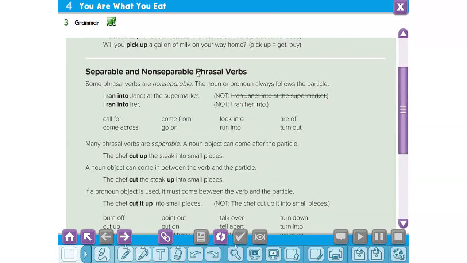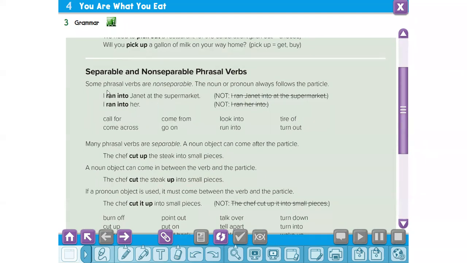Separable and non-separable phrasal verbs. Some phrasal verbs are non-separable. The noun or pronoun always follows the particle. For example, I ran into Janet at the supermarket. We can't say I ran Janet into at the supermarket. I ran into her. I can't say I ran her into.